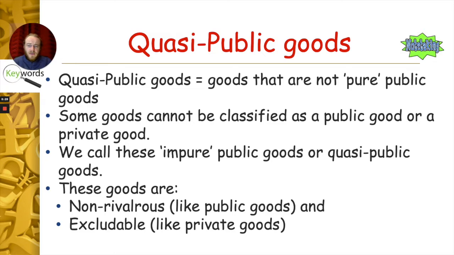So what do these goods look like? Well, they're non-rivalrous, just like public goods, but they're excludable, like private goods. Just pause and think what that actually means and break that down for yourself. In the sense they're non-rivalrous, like public goods, that means that many people can use them at the same time, but they're excludable, so that means there's a price charged for them.